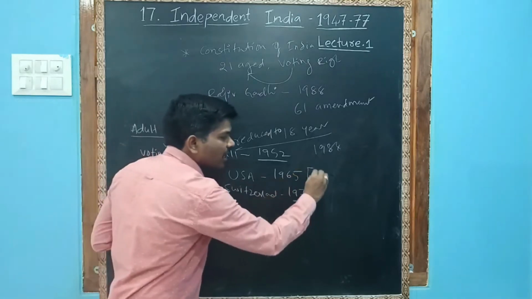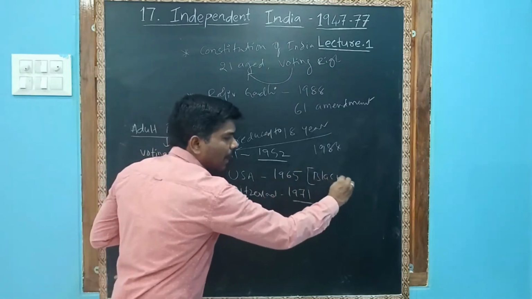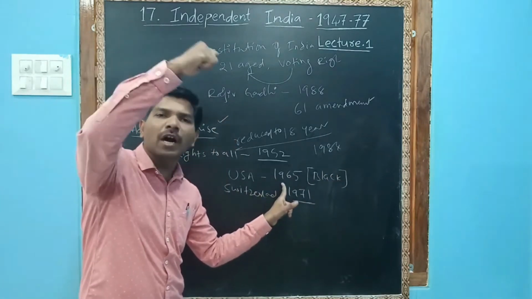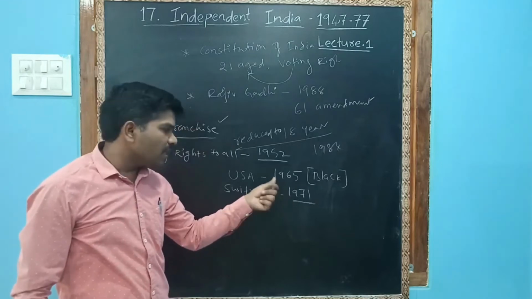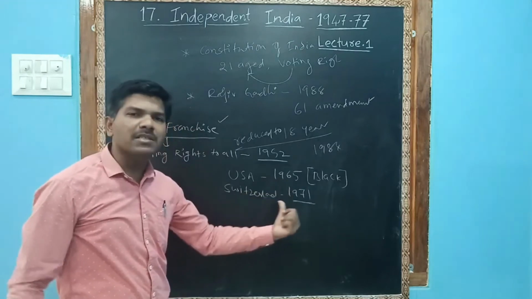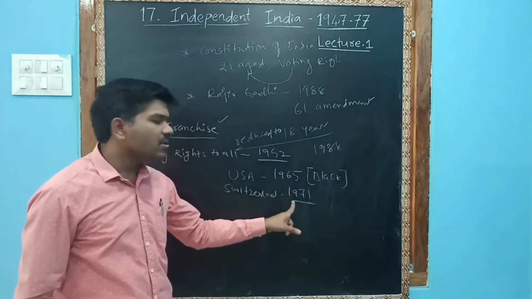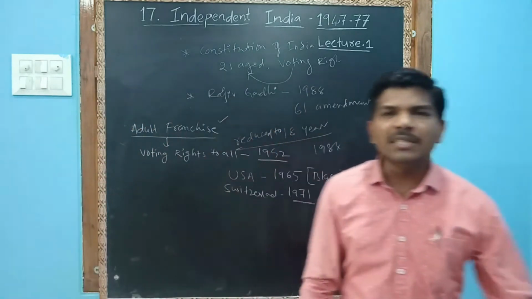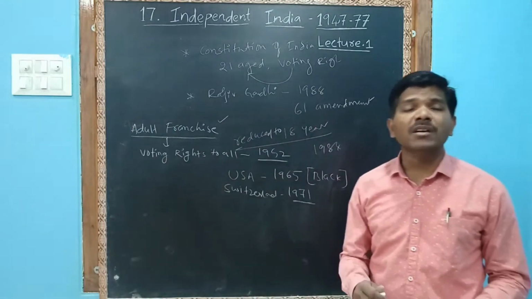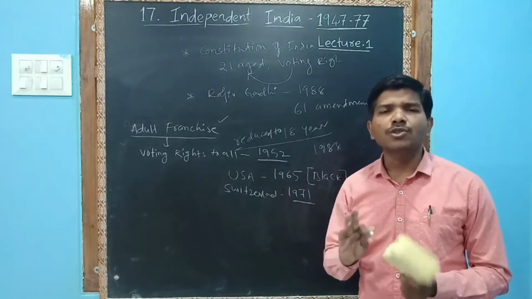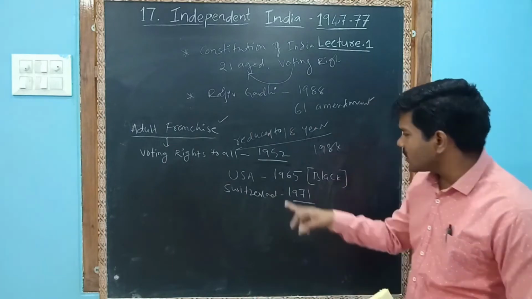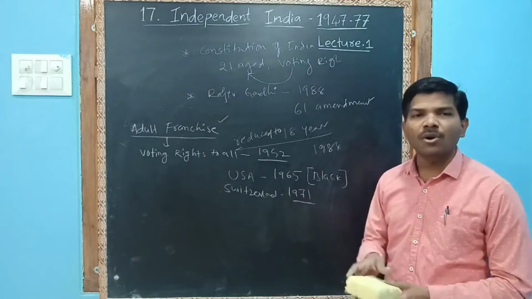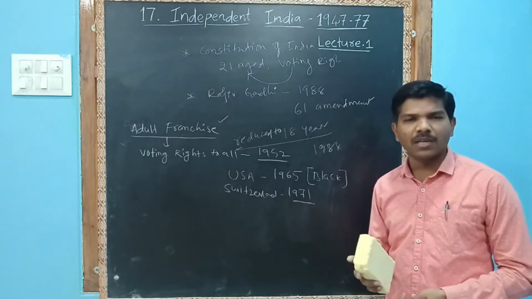In the USA, black people didn't get voting rights. In 1965, they fought for the voting rights, and then they were given. Switzerland's women fought for their voting rights, and then they got the right to vote in 1971. So what did you understand? India gave voting rights to all. There was discrimination against blacks, and discrimination against women, but India did not discriminate against anyone. That you have to understand.